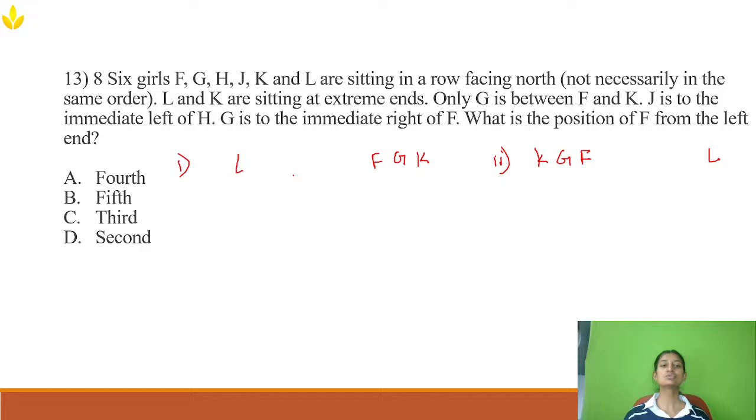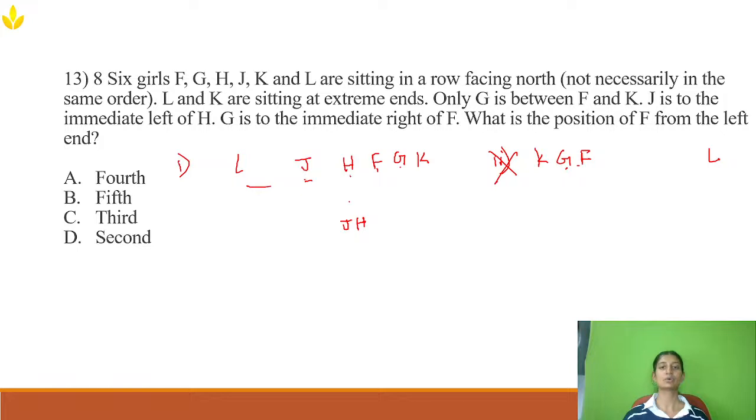J is to the immediate left of H. I'll write down here J is to the immediate left of H. G is immediate right of F, they have given. It should be, but here it is immediate left, so this case is wrong. So I need to fill these two gaps which will come over here.